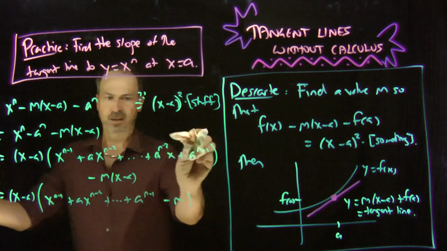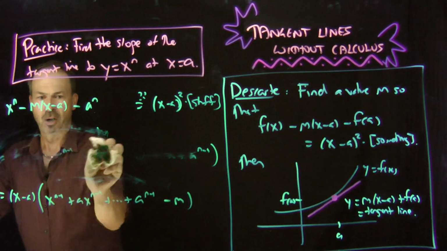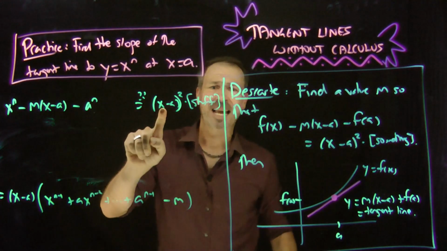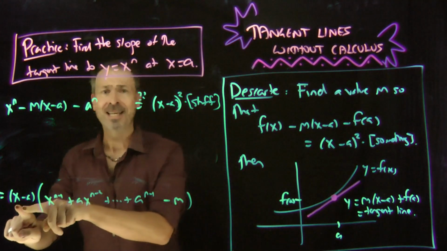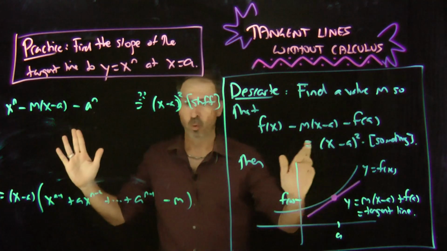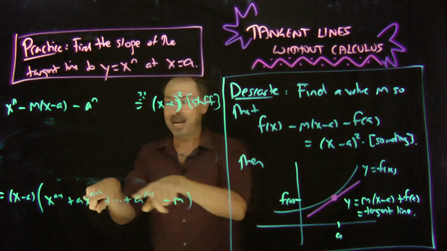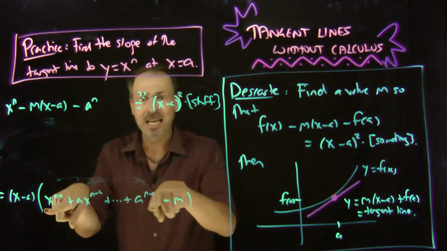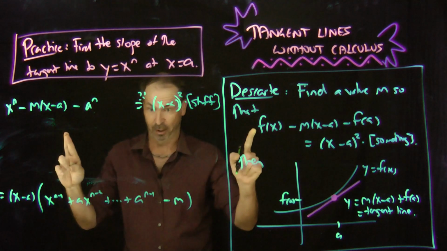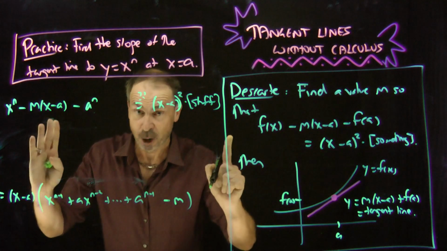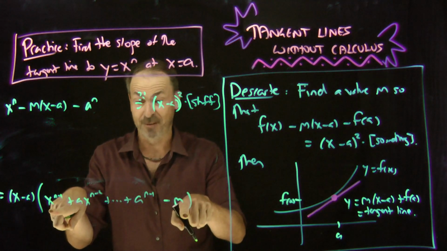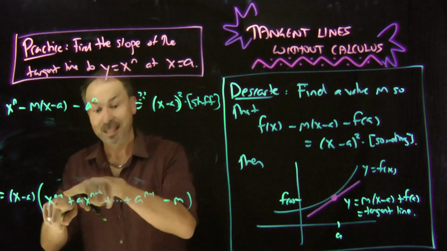I'm going to erase the middle stuff to make this less visually cluttered. So our goal is to get this to be x minus a squared times stuff. And right now I've just got a single x minus a. All right, so this is where we're just crossing our fingers. We have to try to find a value of m that works. If there is a value of m that works, that means we need an extra x minus a. This must have a factor of x minus a in it. This must be x minus a times something for this to work. I won't do that division, that's too hard for my brain. But if this equals x minus a times something, and if I actually put in x equals a, I'd get 0 times something.